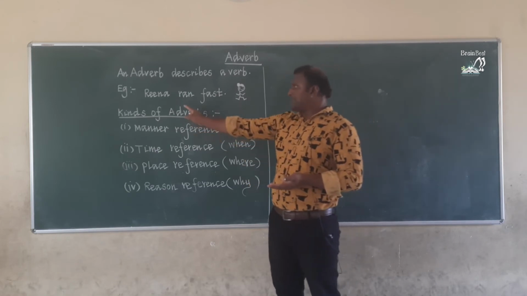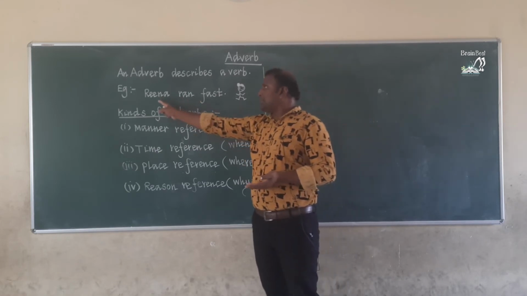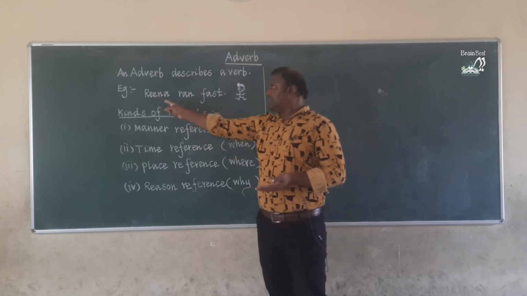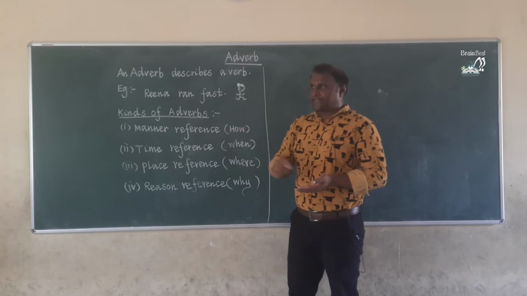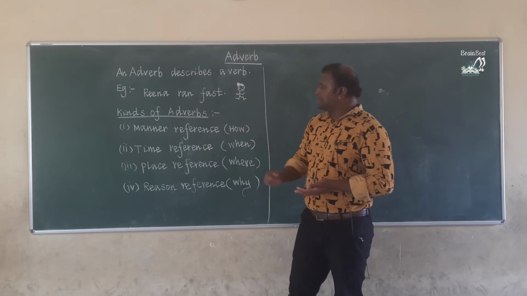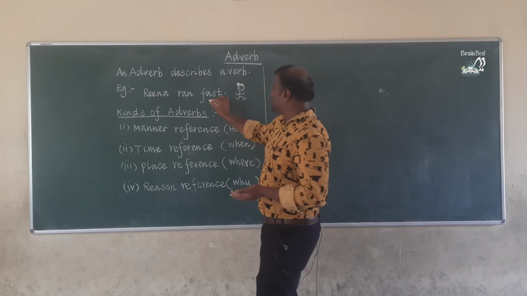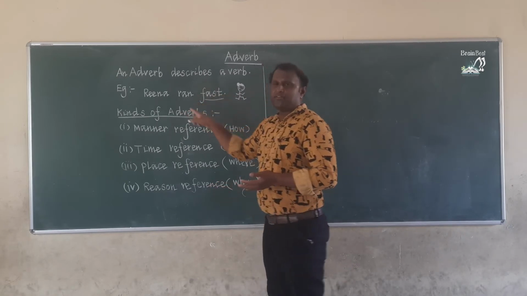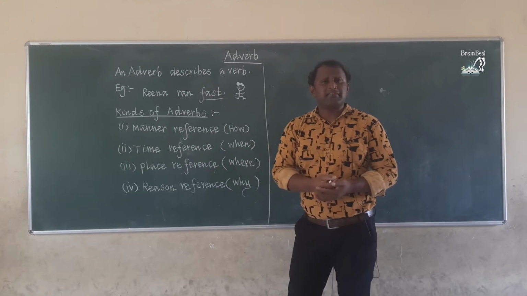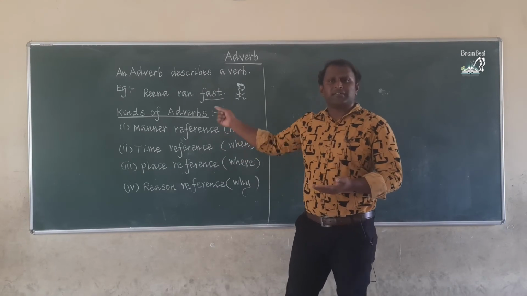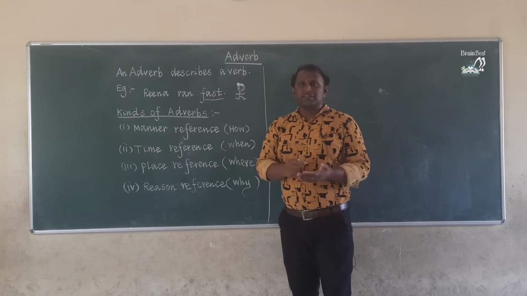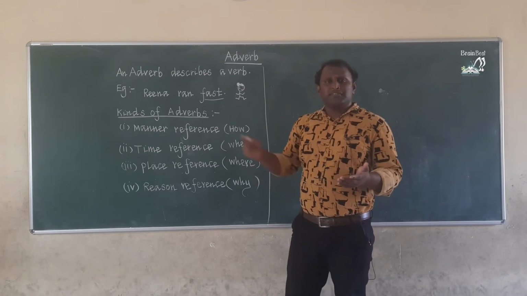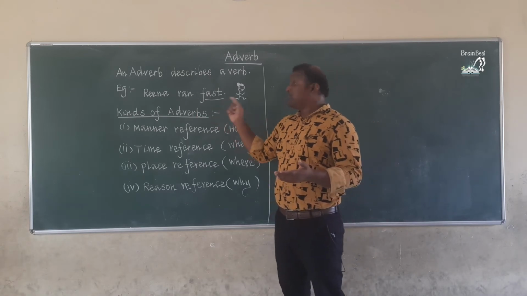Okay, I have written one example here. Reena ran fast is my example. In this sentence, the word fast is additional information about ran. How did Reena run here, children? Fast. She is not running slowly. She did not run slowly, but she ran fast.